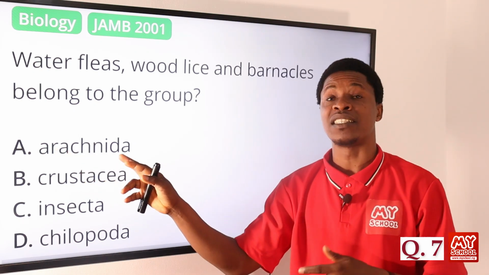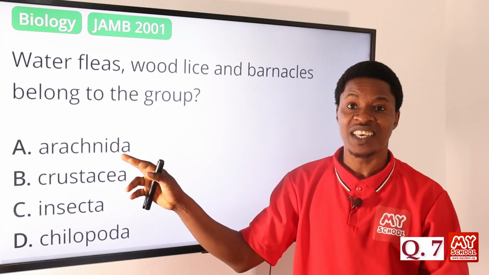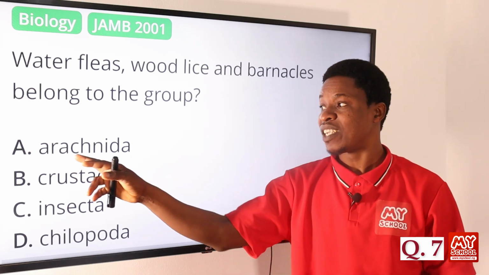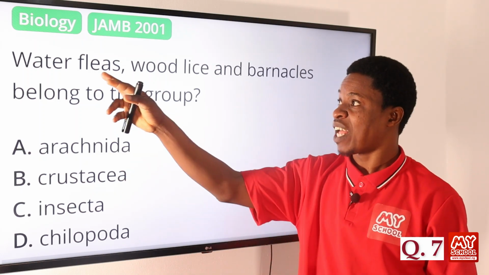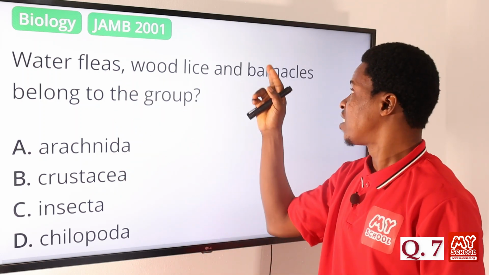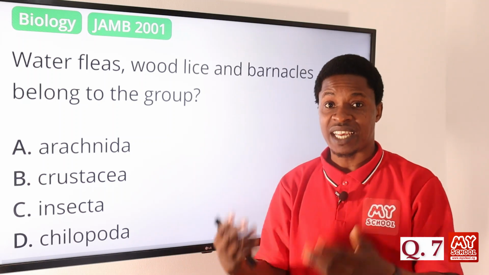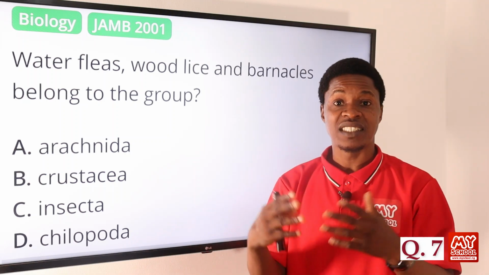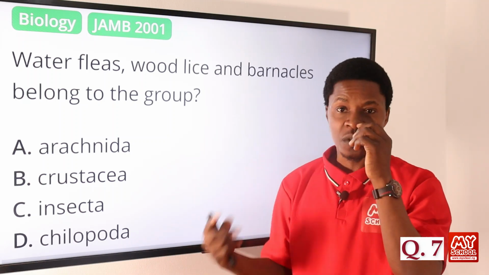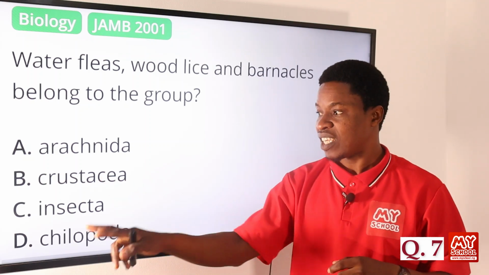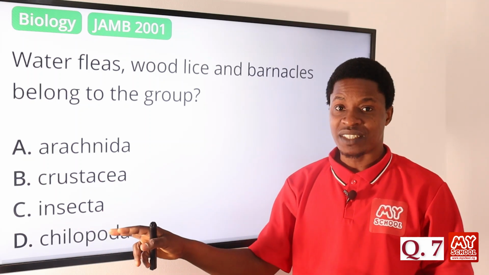The arachnida are the spiders, the scorpions. Those ones fall underneath that, so they are not. Water fleas, you can find them in water, the wood lice, and then the barnacles. Like I gave you other examples, the lobsters, the prawns, the crabs, they are all crustaceans. These are crustacea. Insecta, no, they are not insects.